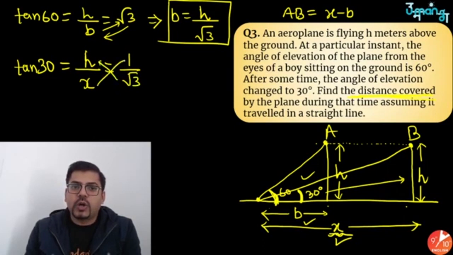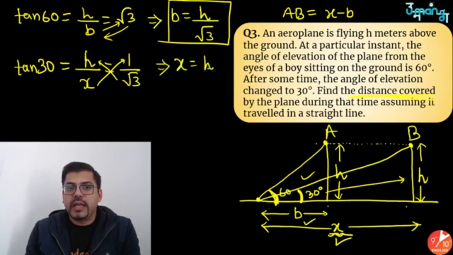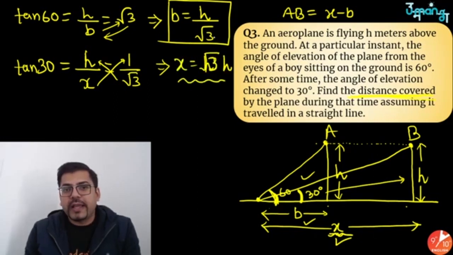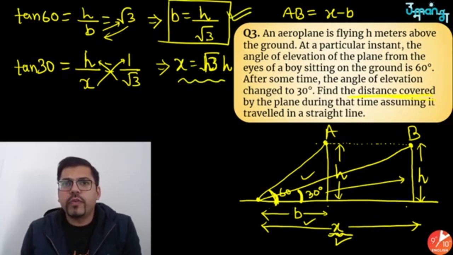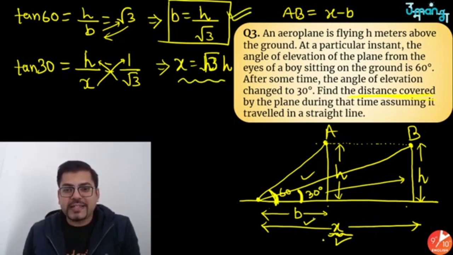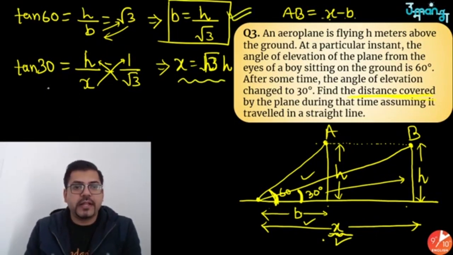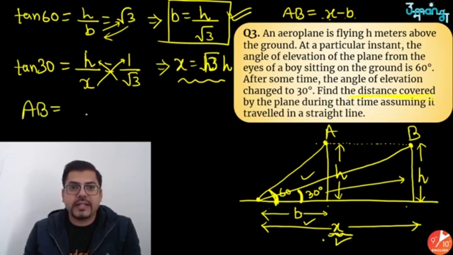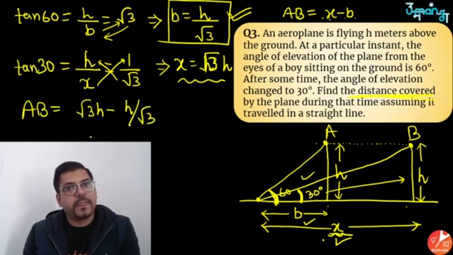Now let's do a cross multiplication. x will come here, root 3 will go here. So x equals root 3 h, root 3 into h. We have got x, we have got b, and that's what we wanted, because once we get x and b, we know it is x minus b. So the AB distance which you wanted to find, AB is nothing but root 3 h minus h upon root 3.